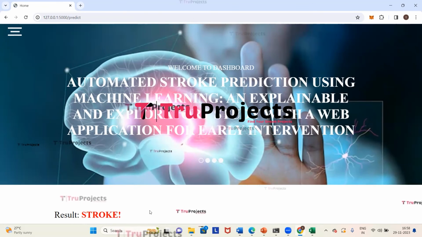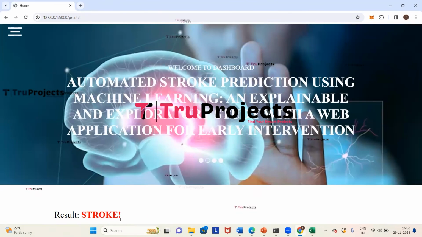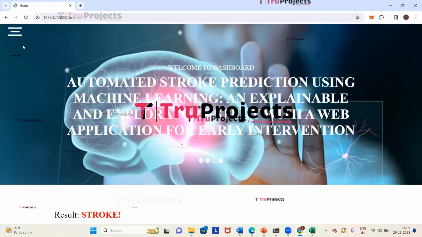I have entered all the parameters. Based on the given parameters, it has predicted as it is stroke, which means the person has a stroke. Now we will enter other parameters and see what will be predicted.